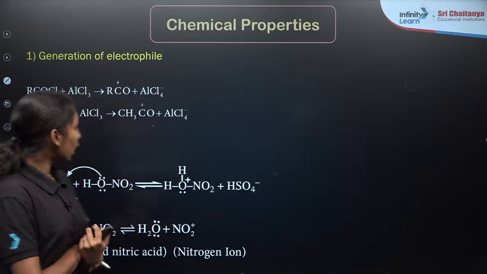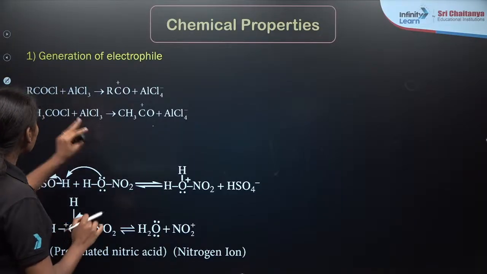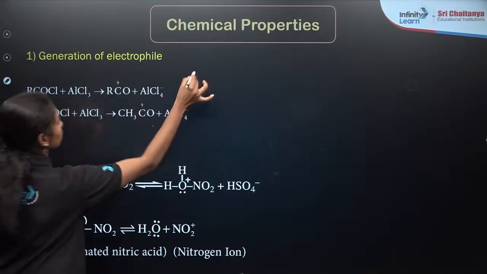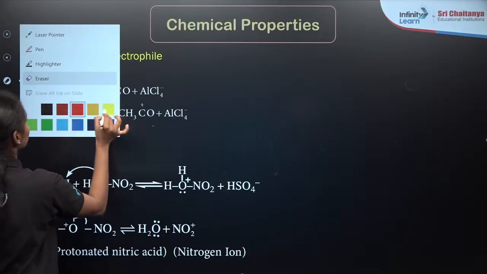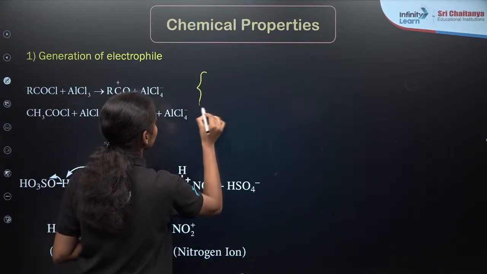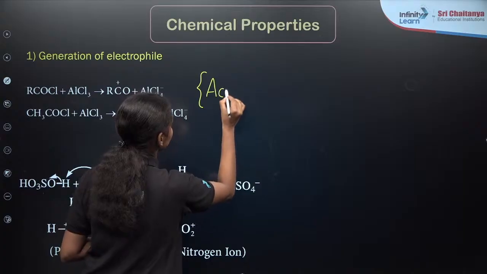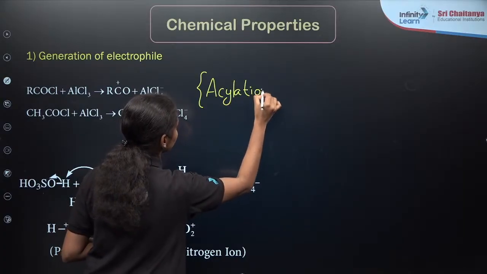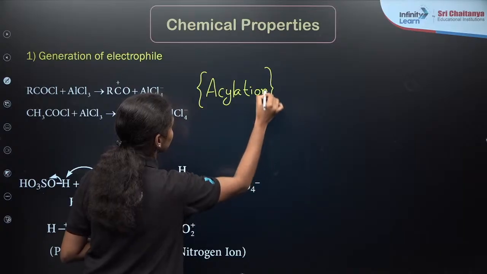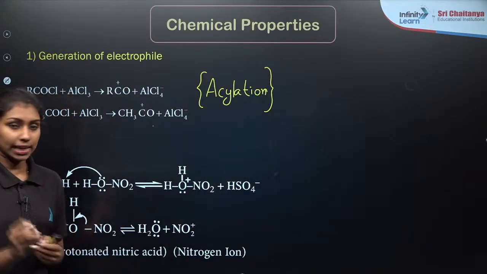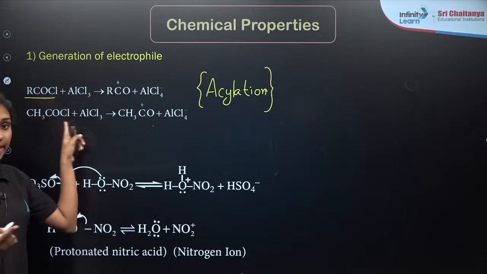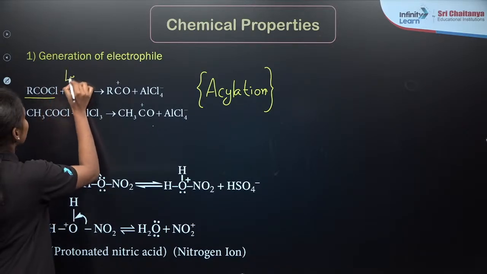For example, this is Friedel-Crafts acylation. I am taking acyl halide, RCOCl. Here is our Lewis acid.